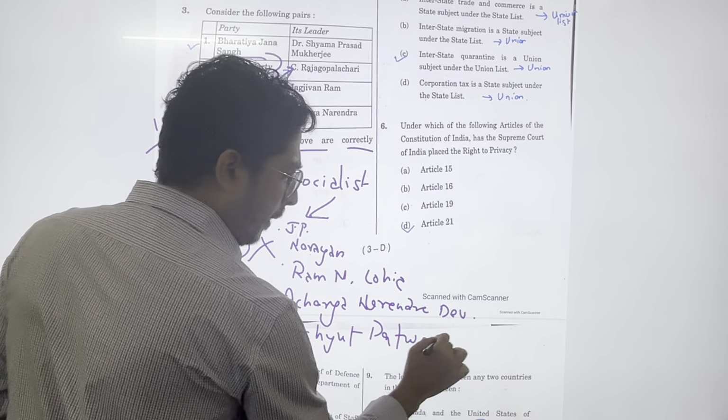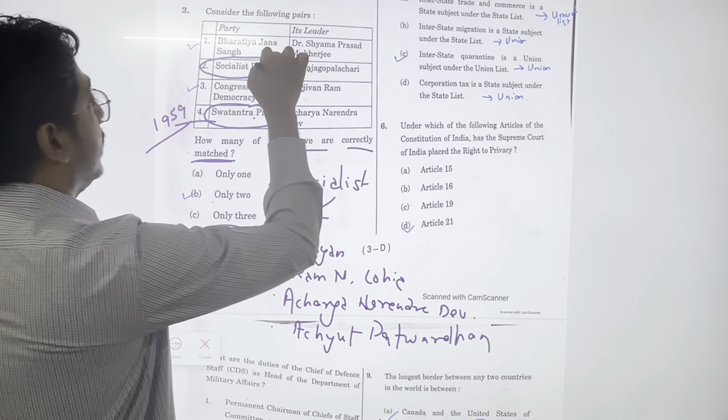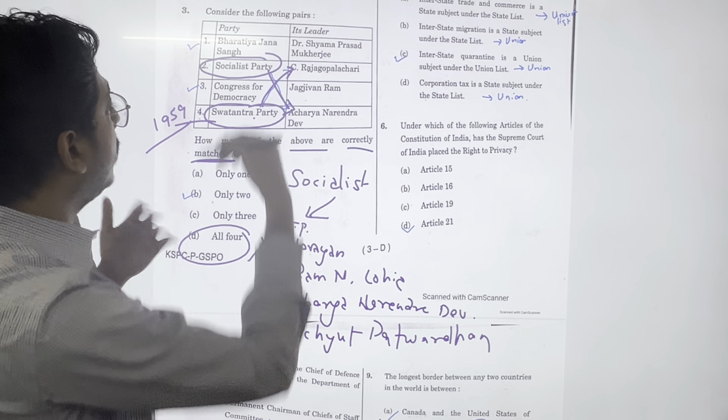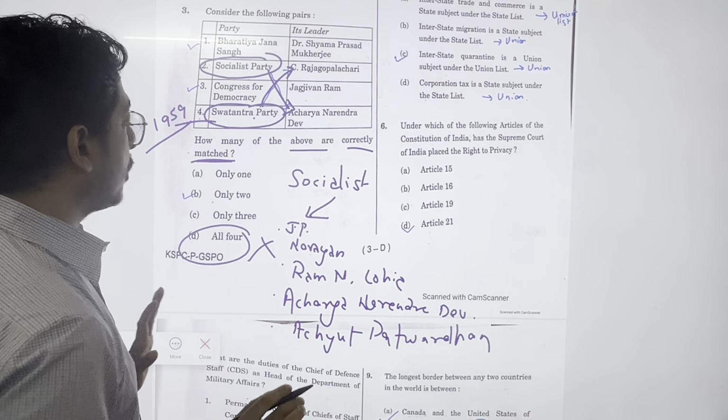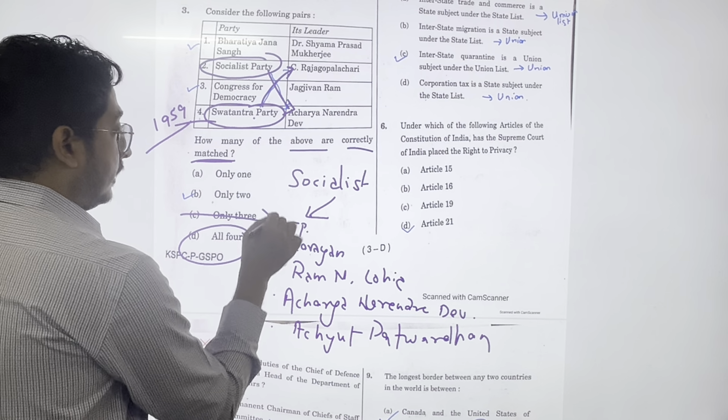Okay, so these are all part of modern history. So if you know this, you can answer Socialist Party goes to Acharya Narendra Dev. So from here we know 2 statements are wrong. So all 4 can't be the right answer. All 3 also can't be the right answer.